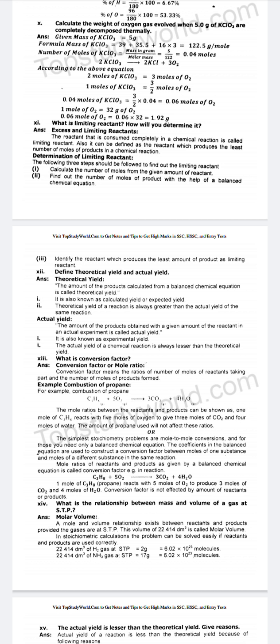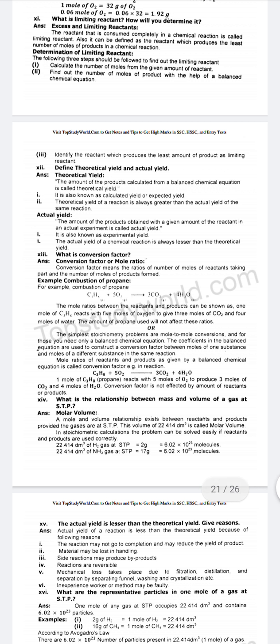Question number 13. What is conversion factor? Answer. Conversion factor or mole ratio. Conversion factor means the ratios of number of moles of reactants taking part and the number of moles of product formed. For example, combustion of propane, the mole ratio between the reactant and products can be shown as 1 mole of C3H8 reacts with 5 moles of oxygen to give 3 moles of CO2 and 4 moles of water. The amount of propane used will not affect these ratios.